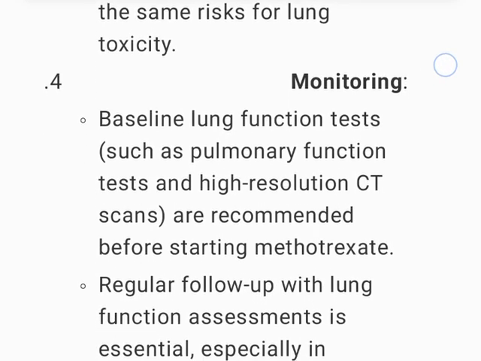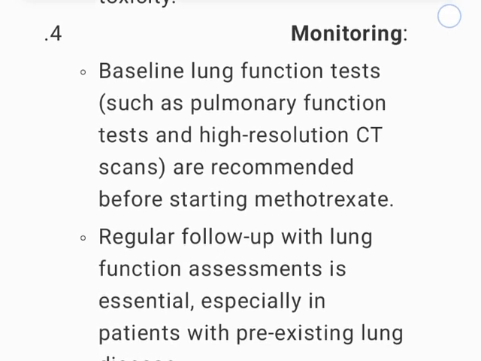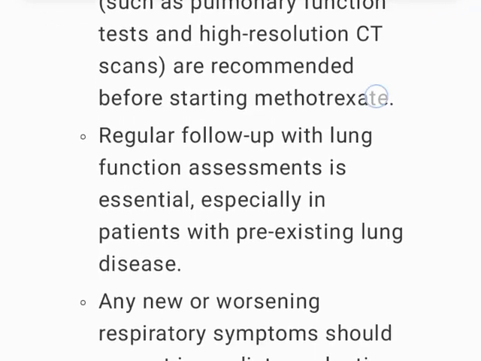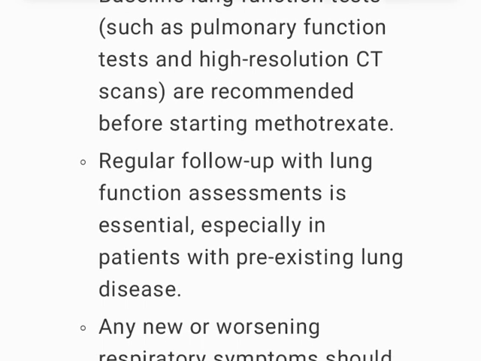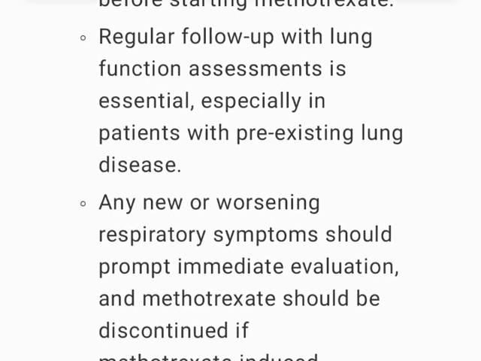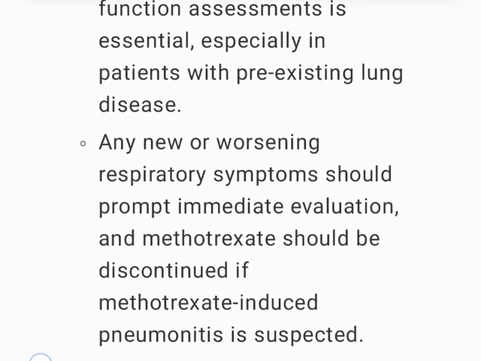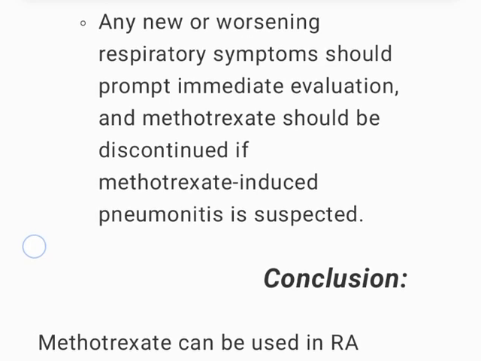4. Monitoring. Baseline lung function tests, such as pulmonary function tests and high-resolution CT scans, are recommended before starting methotrexate. Regular follow-up with lung function assessments is essential, especially in patients with pre-existing lung disease. Any new or worsening respiratory symptoms should prompt immediate evaluation, and methotrexate should be discontinued if methotrexate-induced pneumonitis is suspected.